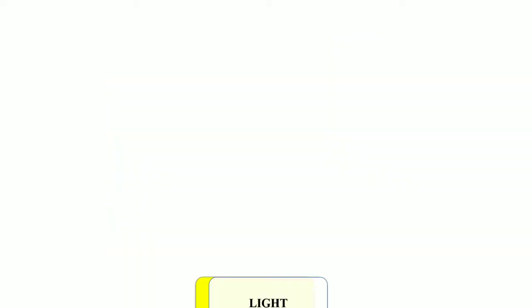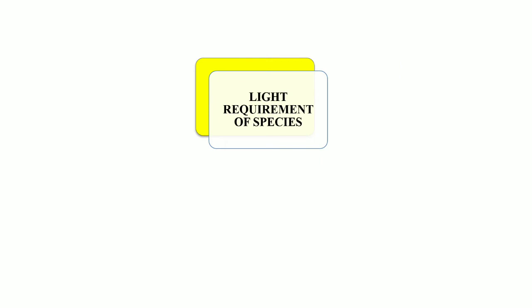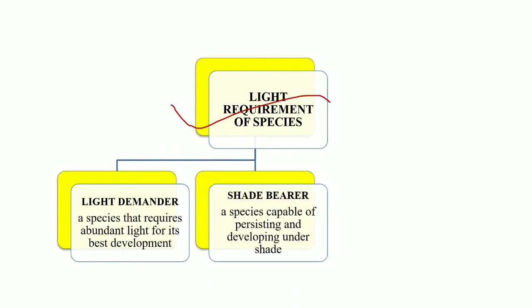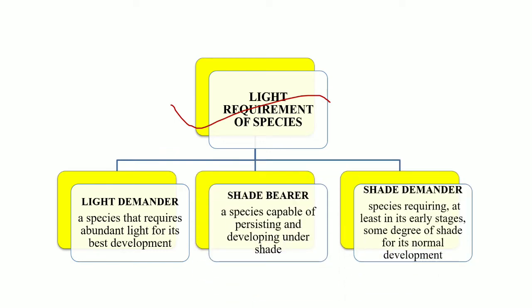Okay, so next we have the classification of trees based on the requirement of light. Based on the light requirement, tree species are classified as light demander, shade bearer, and shade demander. Light demanders are tree species that require abundant light for their best development. Light demander species need to be planted where they get a higher amount of light for their proper growth and development. Next are the shade bearer trees. Shade bearer trees can survive when the light availability is a little lesser.